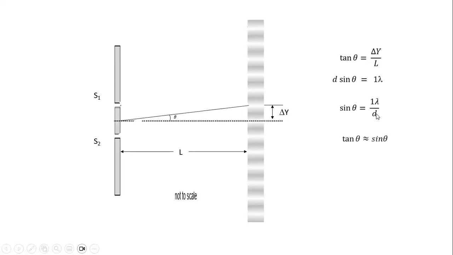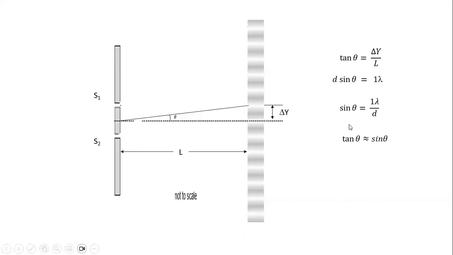In the case of Young's double slit, theta is actually very, very small. That means the fringe separation, delta y, is very small in comparison to L. This here can be in the region of 1 millimeter, whereas this here will be in the region of 1.2 meters. So when you use this to find tangent theta, you find that it is very, very small.